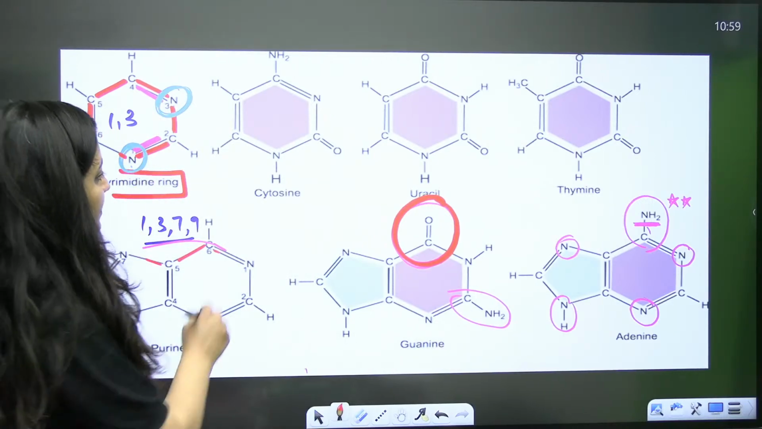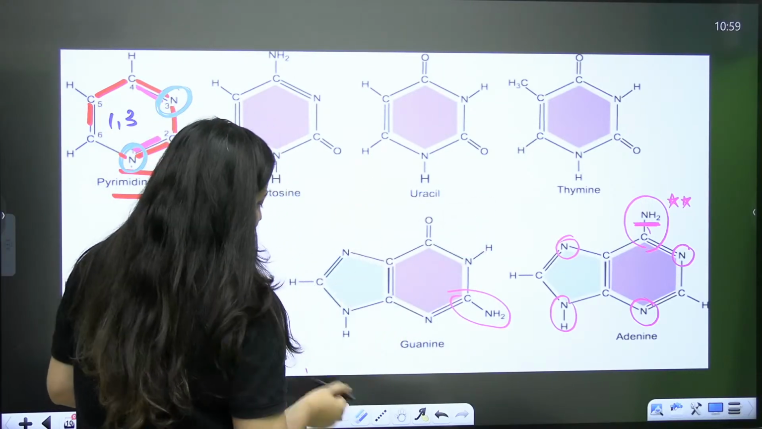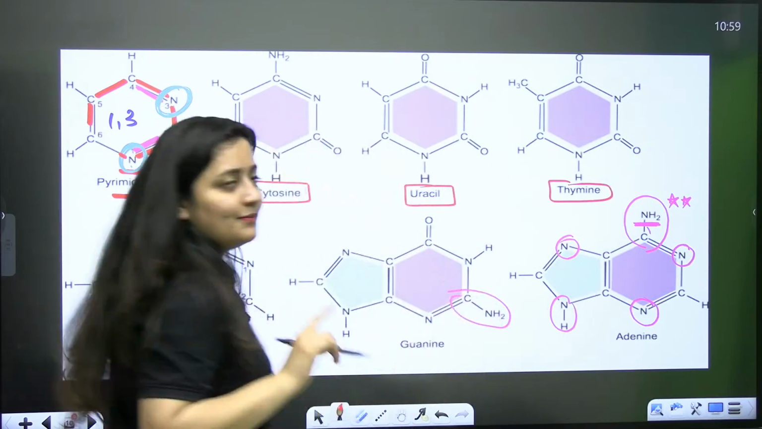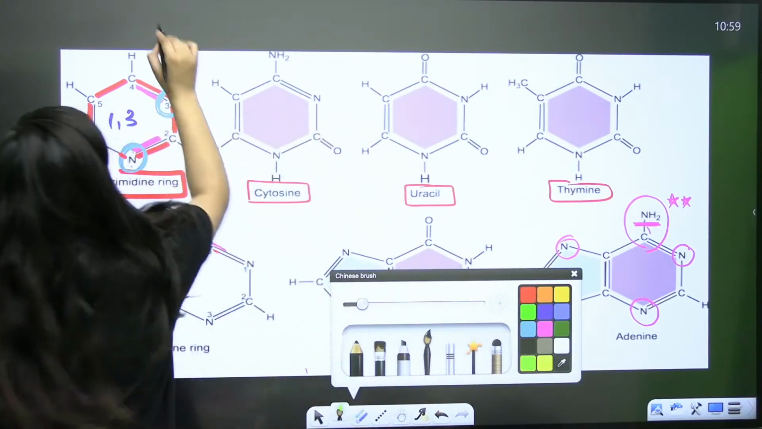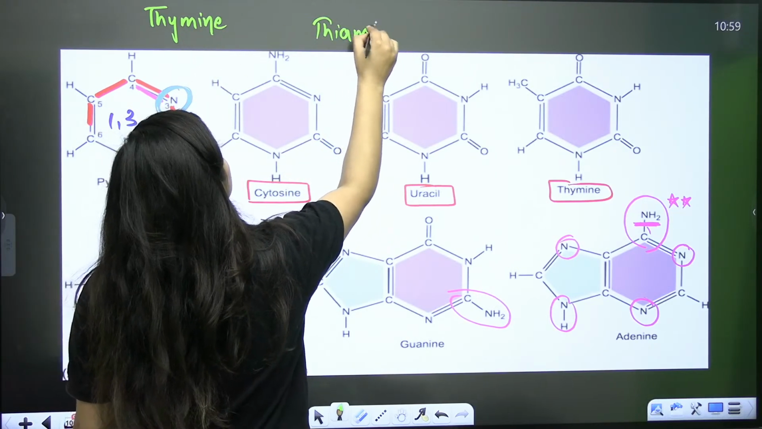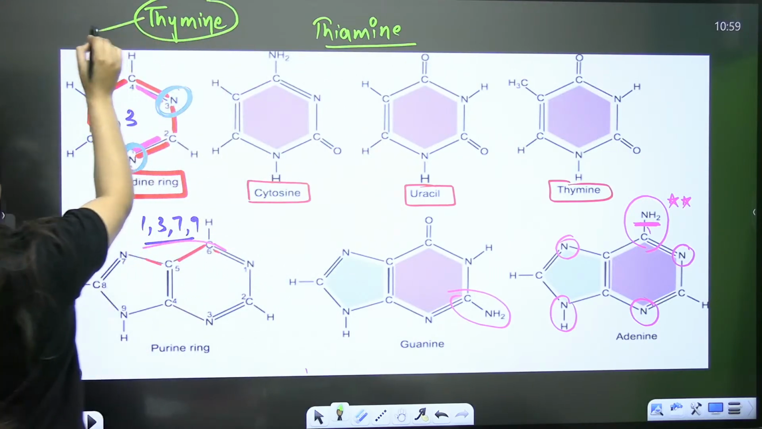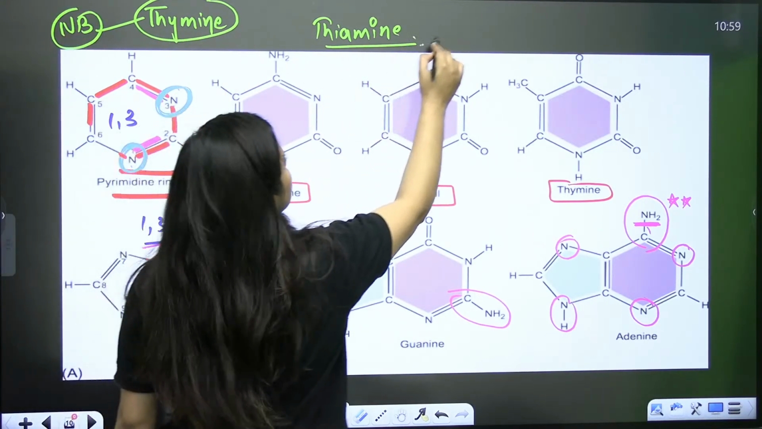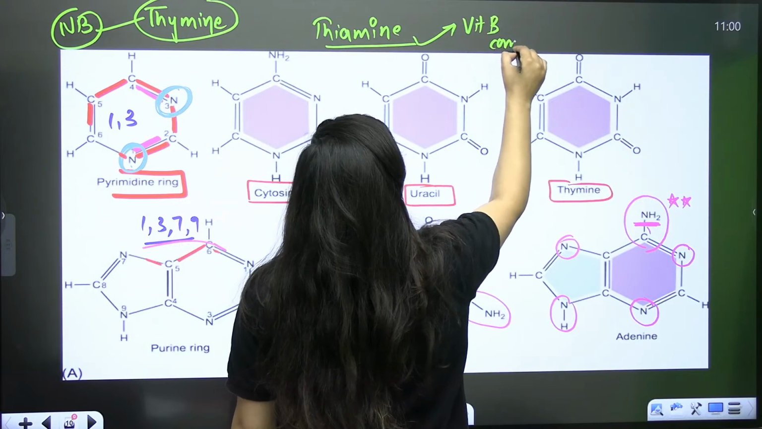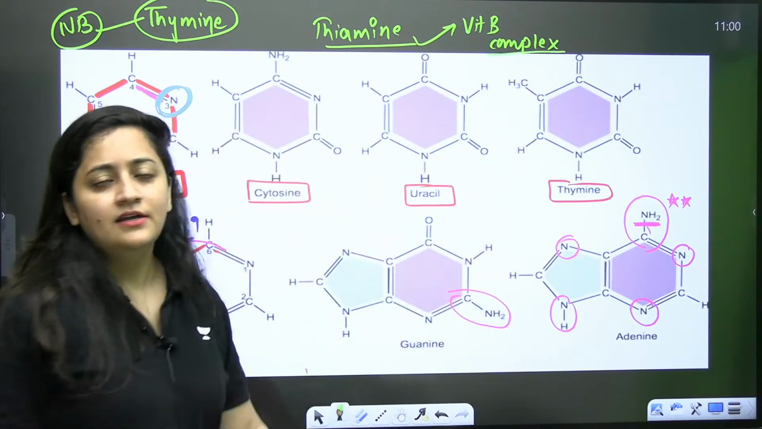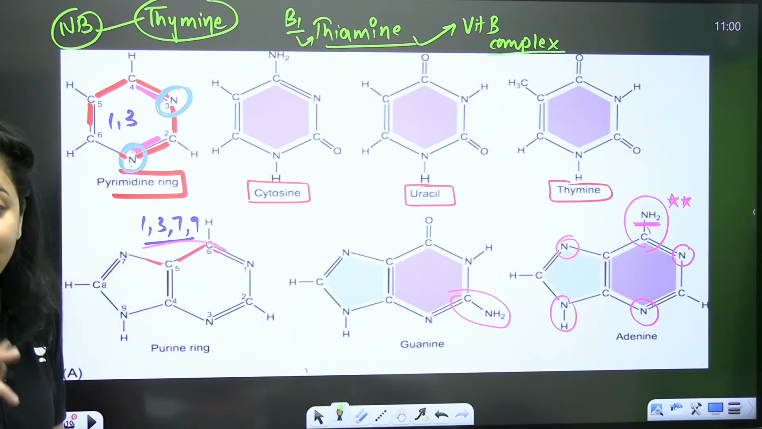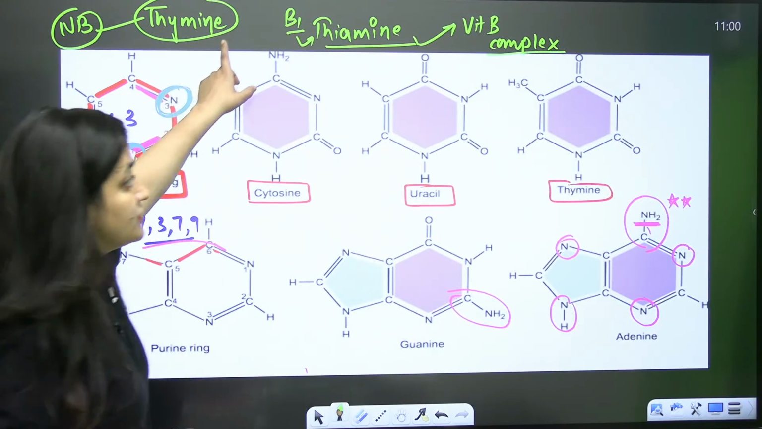Now focus on the pyrimidine here. So we have 3 pyrimidines, right? It is cytosine, it is uracil, it is thymine. I'll add one more thing here. This is thymine. This is also thymine, na? But bache, this thymine is your nitrogenous base, and this thymine is what? Yes, it is your vitamin B complex, isn't it? Vitamin B1, thiamine. So do not get confused here ever, right?